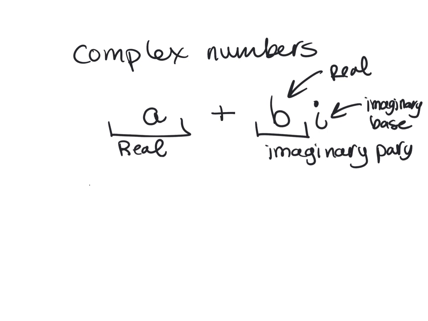Okay. So i is equal to the square root of negative 1. Right. That is the imaginary number. i is equal to the square root of negative 1.